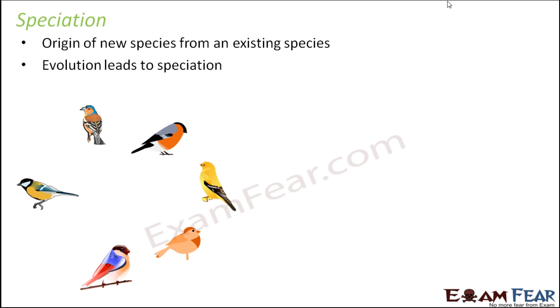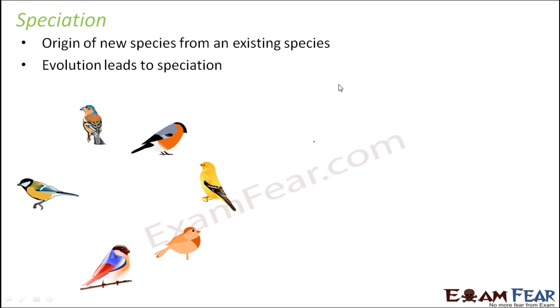And finally, after a very long period of time, you see that the organisms become morphologically and genetically different from each other, and then they are no more capable of reproducing with each other. So they became two different species altogether, and this is what we call the formation of a new species from an existing species. So that is speciation. So you see, when speciation happens, the genetic variation in a particular population changes. I hope you understood the concept.